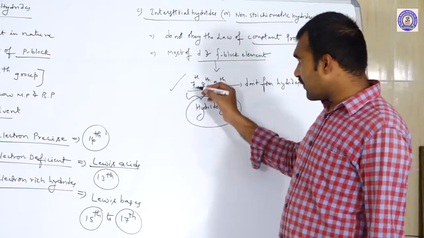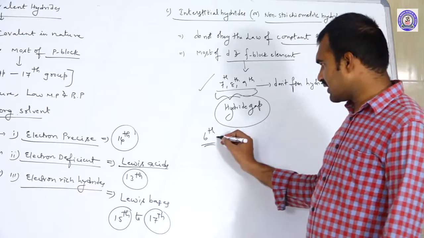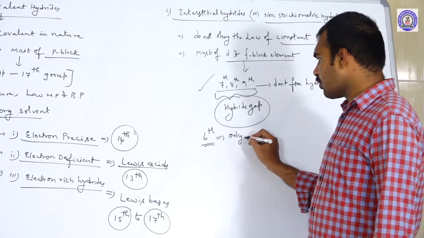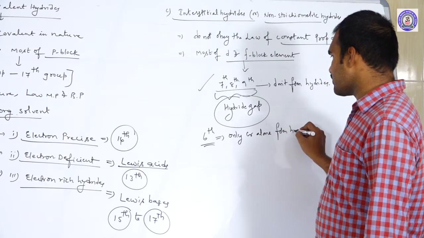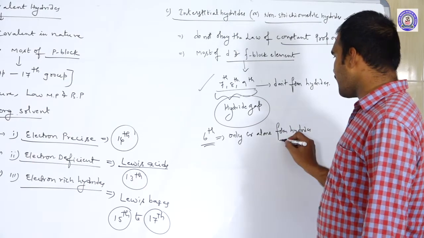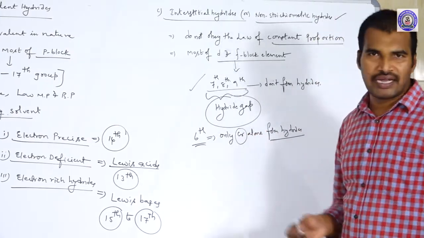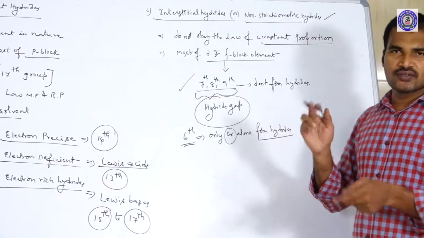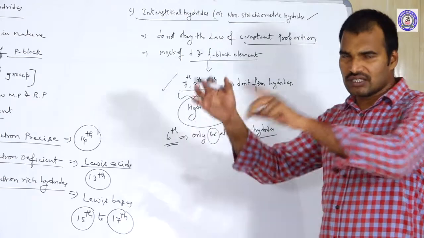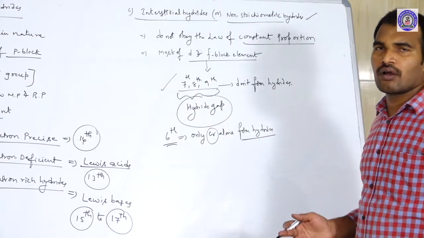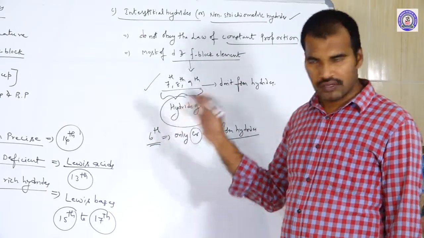Even in the 6th group, only one element forms a hydride. That is, in the 6th group only chromium forms hydrides. The remaining members of the 6th group will not form them. Except chromium, these four groups, 6th to 7th to 8th to 9th, will not form any type of hydrides, and this is called the hydride gap.